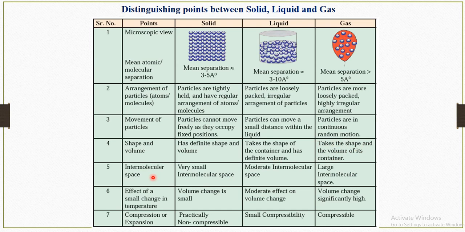The space between two molecules is called the intermolecular space. In the case of solids, the intermolecular space is very small. In liquids, there is a moderate intermolecular space, a very minimum amount of space. And in gas molecules, there is a large intermolecular space, a large amount of space between two molecules. Okay, so next point: effect of small change in temperature.